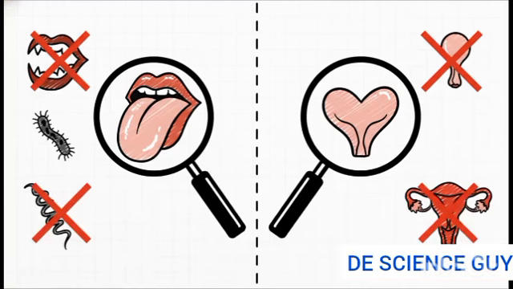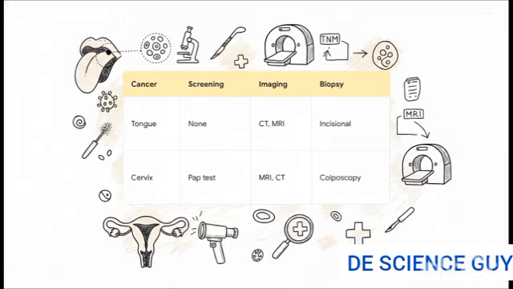To get an accurate diagnosis, we obviously have to eliminate the mimics first. For the tongue, doctors have to rule out things like traumatic ulcers, oral leukoplakia, tuberculosis of the oral cavity, and even lesions from syphilis. For the cervix, the differential diagnosis list looks quite different. We're looking at ruling out cervical polyps, pelvic inflammatory disease, chronic cervicitis, and endometrial cancer. To actually confirm the diagnosis and stage the disease, clinicians use incredibly tailored investigative pathways.